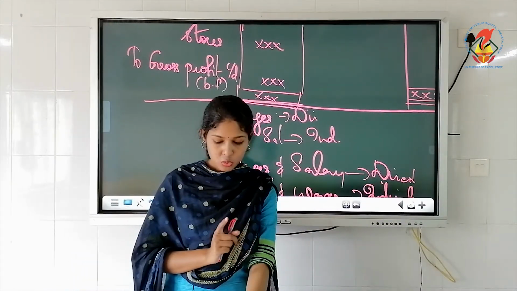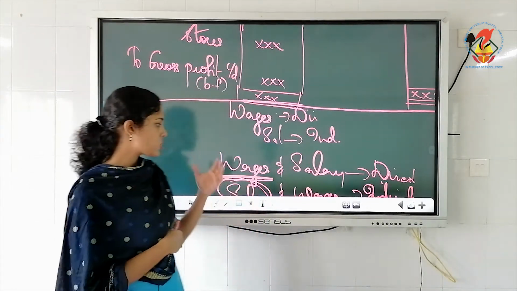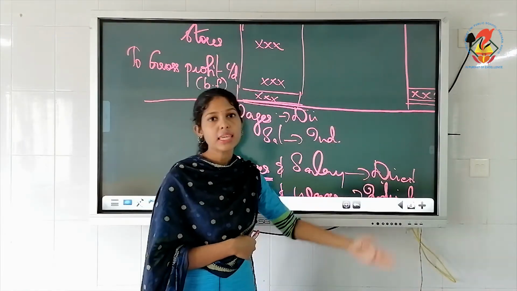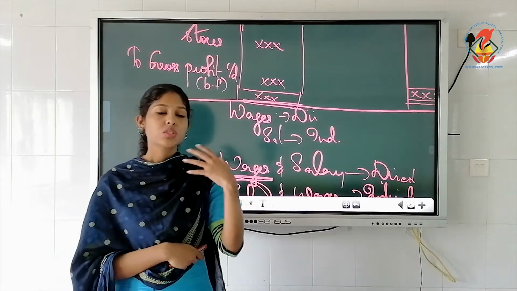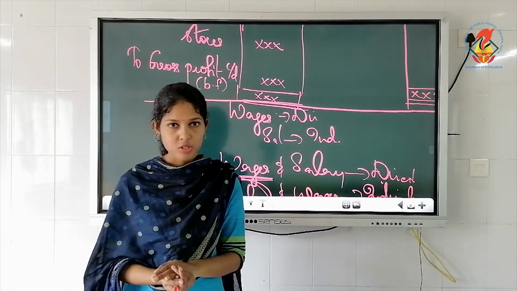So either of these two you have to write as the starting item. Then all indirect expenses will be written on the debit side. All indirect incomes will be written on the credit side. So what is indirect expenses? Which is not directly related to production or manufacturing.